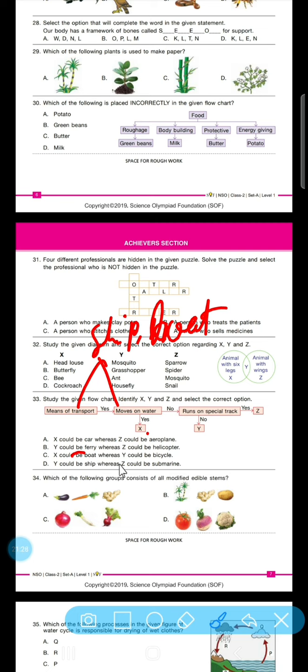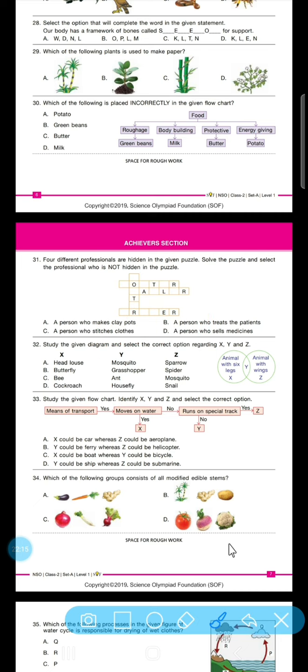Okay, and then if we talk about Y, moves on water, then no, and then we have run on special tracks. So tracks are basically designed for bikes and also aeroplanes also. If we talk about the Z, which one is correct? So if we talk about the thing, then the correct option is C, not A.